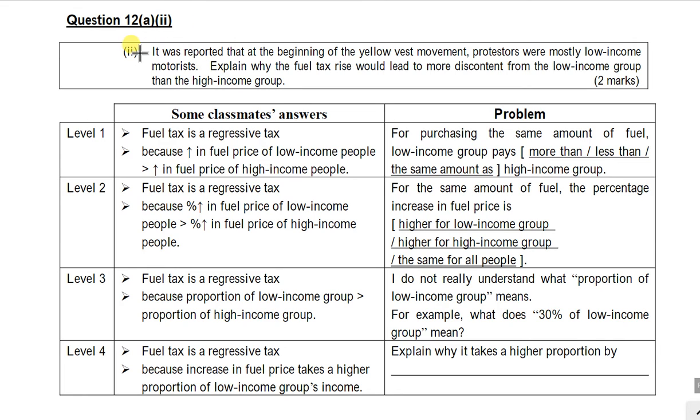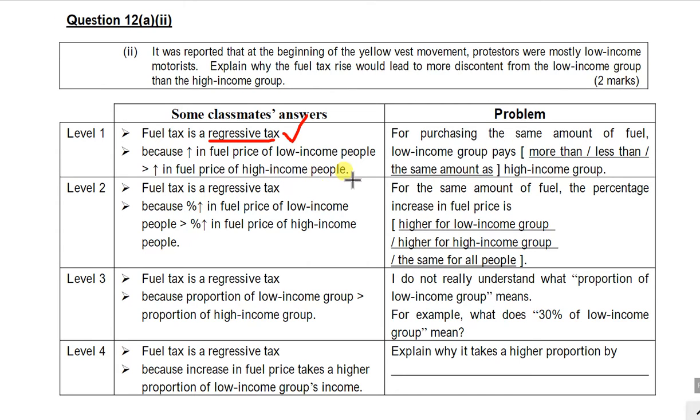For this question, most of you know that you need to use the concept of regressive tax to answer the question. And the regressive tax, of course, will widen the income gap, and this will affect the low income group more. That is a level 1 answer. So some of you explain why this is a regressive tax in this way. You said that the increase in the fuel price of the low income people is larger than the increase in the fuel price of high income people.